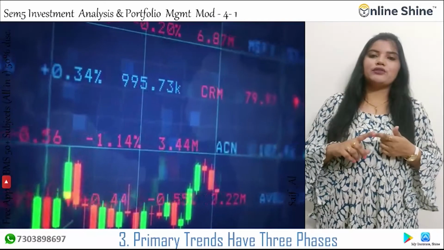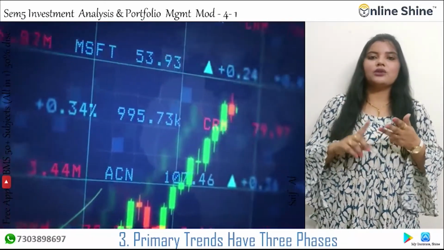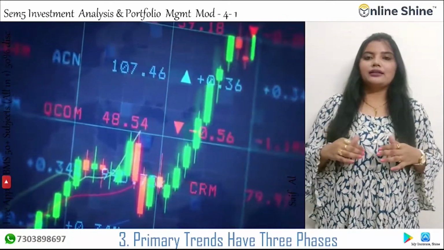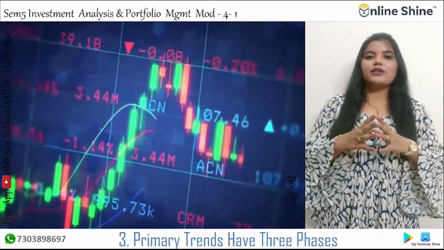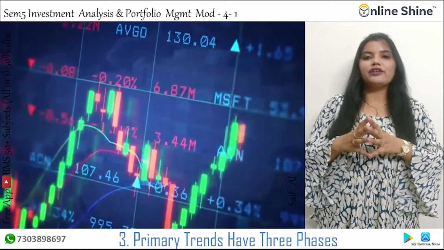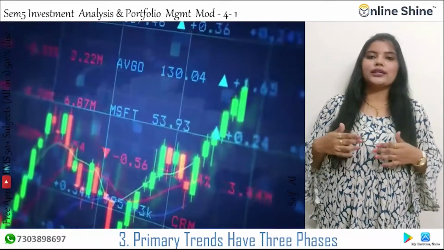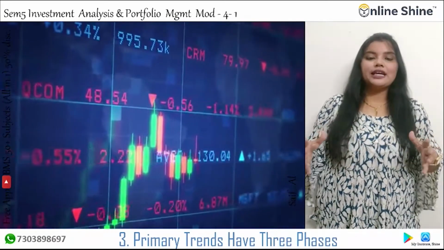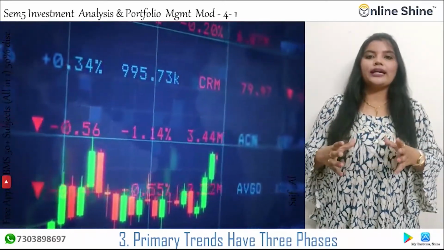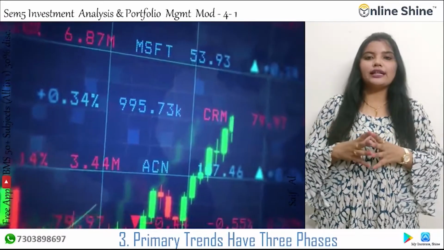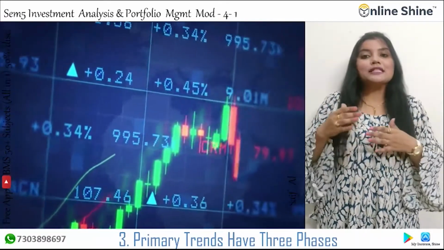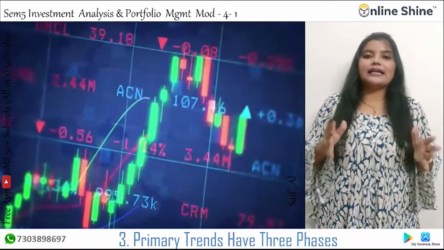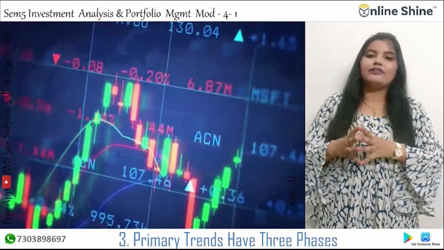So the accumulation phase is done, the markup phase is done, now the third phase. Before that, what happens in the markup phase? During the markup phase, the stock price rallies quickly and sharply. The most important feature of the markup phase is speed, because the rally is quick. The public at large is left out of the rally. New investors are mesmerized by the return, and everyone from analysts to the public sees higher levels ahead.